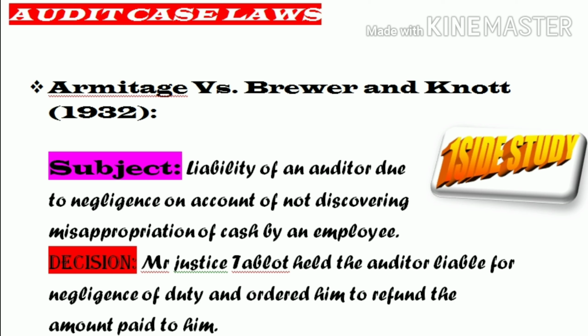The decision is against the auditor: Mr. Justice Talbot held the auditor liable because of his negligence of duty and ordered him to refund the amount, because it is his duty to find out any misappropriation of cash which may be undertaken by any employee.